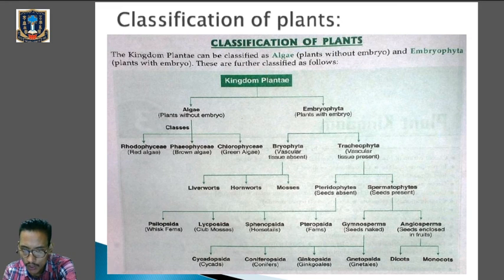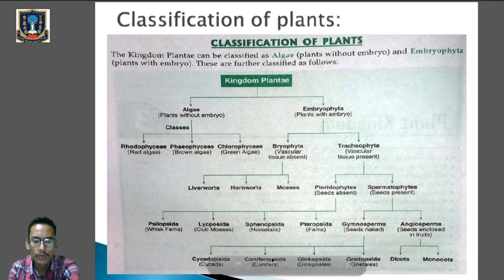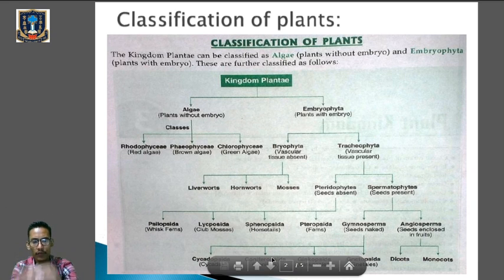Okay, so Gymnosperms are divided into Cycadopsida, Coniferopsida, Ginkgopsida, and Gnetopsida. And Angiosperms are further divided into dicots and monocots. Dicot means bearing two cotyledons, and monocot means bearing a single cotyledon. Okay, so from the next class we will learn about the different classes of algae along with the characteristics and examples. Okay, so this much for today's class. We will continue the same chapter in the next class. Thank you.